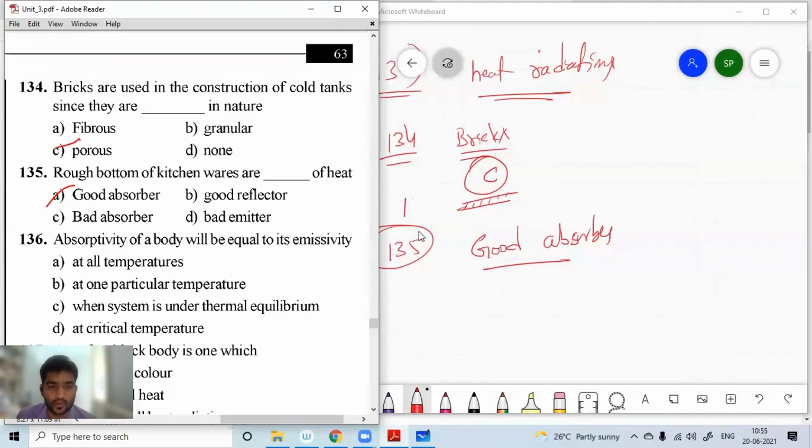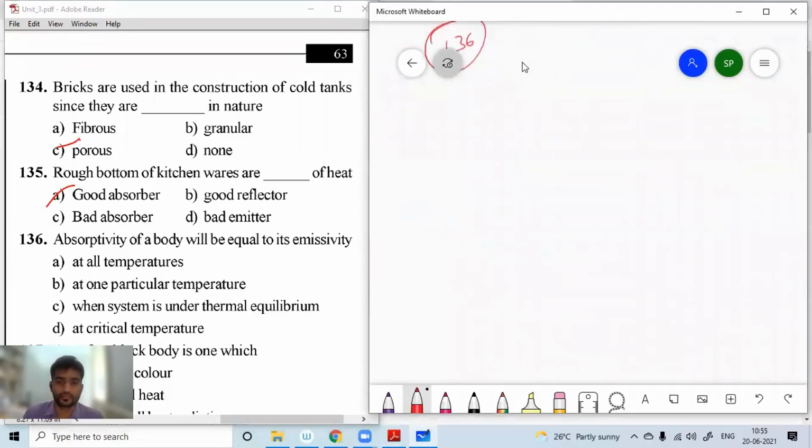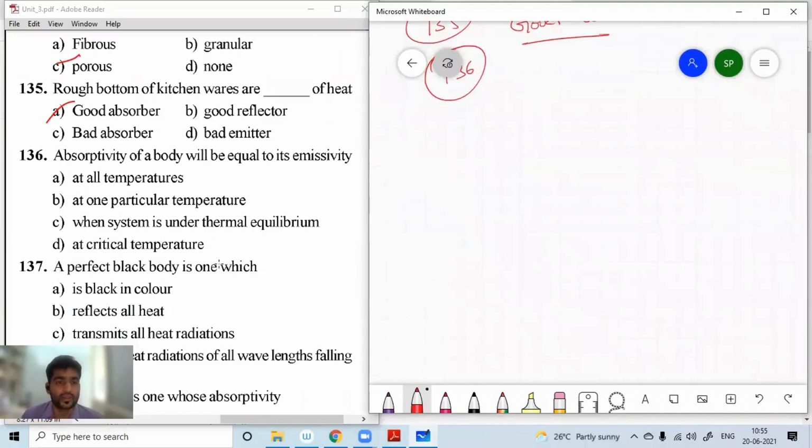Next, question number 136. Absorptivity of a body will be equal to emissivity at all temperatures, at one particular temperature, when the system is under thermal equilibrium, or at a critical temperature.